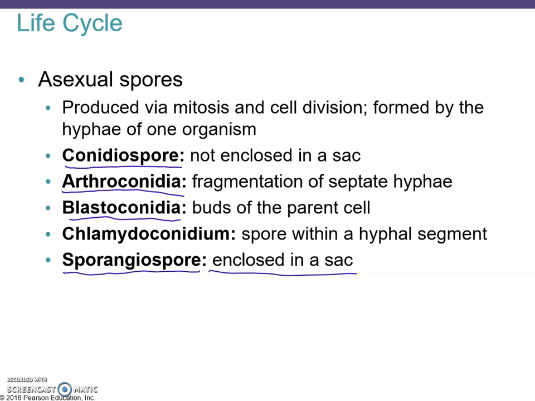And this one here is important: sporangiospores, these are enclosed in a sac. So in the lab too, we'll be mostly considering conidiospores, these here, that are not enclosed in a sac, and the sporangiospores that are in a sporangium, that's a sac-like structure, so enclosed in a sac.